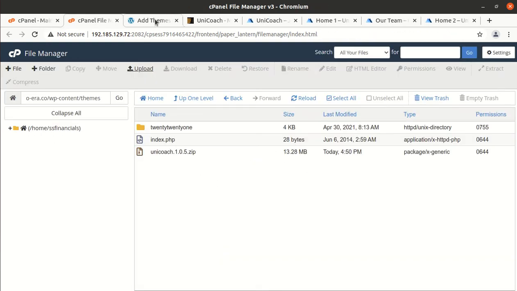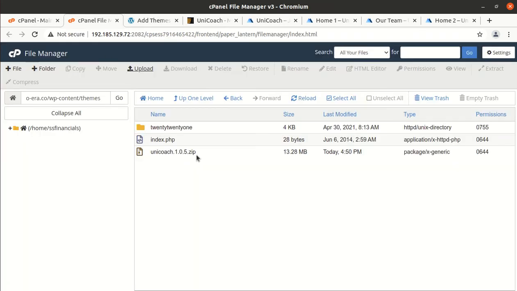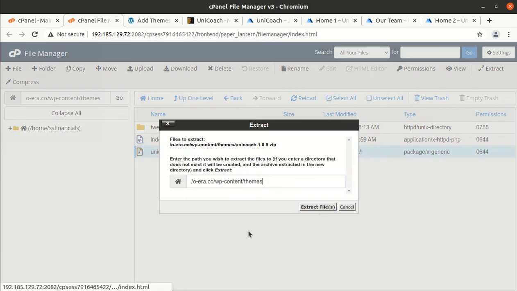I must tell you, both the activities of uploading a theme are the same. Either you can upload the theme using this WordPress interface or directly on your web hosting. I have chosen to upload directly on web hosting, and this is the uploaded file. Now we can extract the uploaded file.